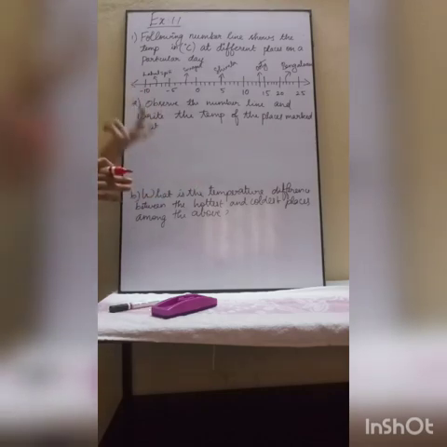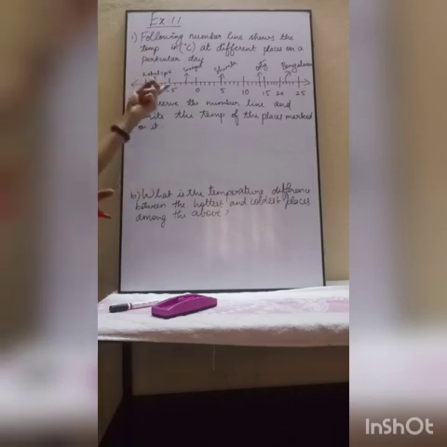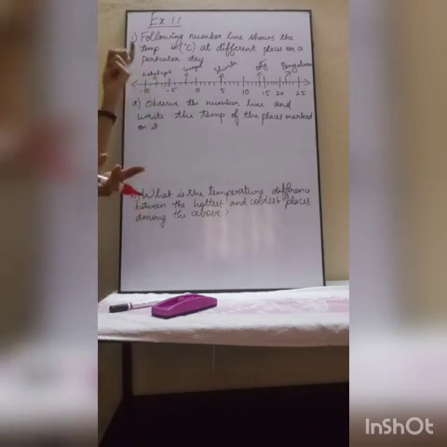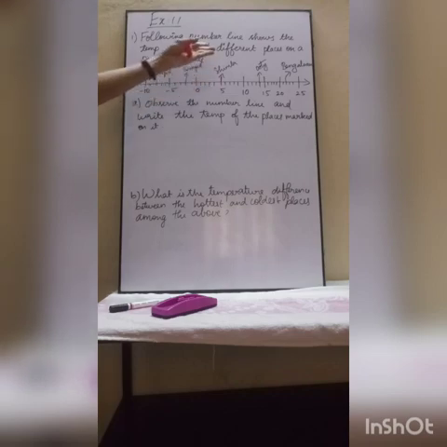The main basic application of integers is that they can be used for temperatures. If it is negative temperature, that place is very cool. If it is positive temperature, that place is very hot. That is the main application of integers. Here the number line is given with certain places with degrees Celsius.